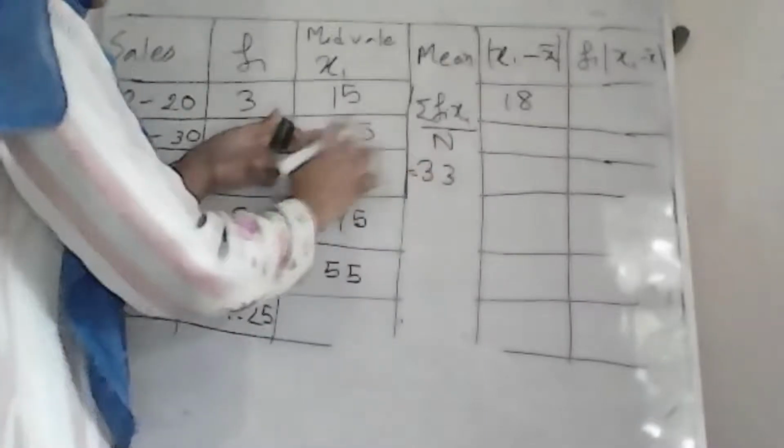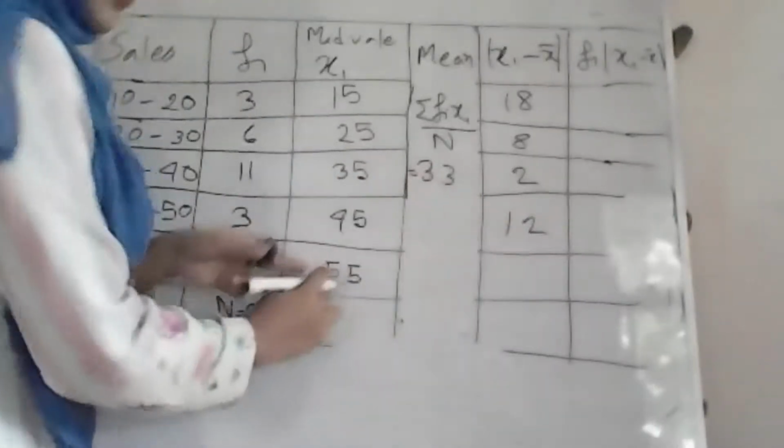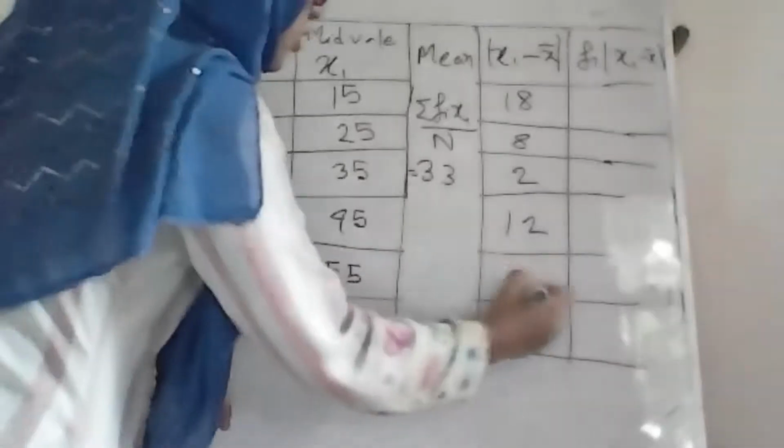Since we are always getting a positive number because of the absolute value, we just subtract: 33 minus 15 is 18, 33 minus 25 is 8, 33 minus 35 is 2, 33 minus 45 is 12, 33 minus 55 is 22.